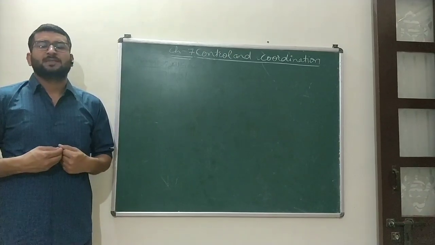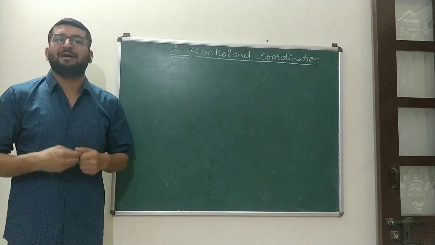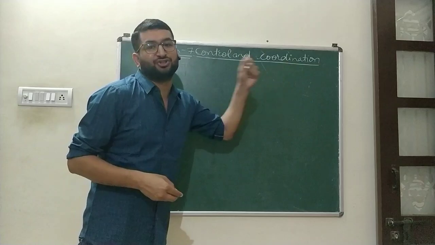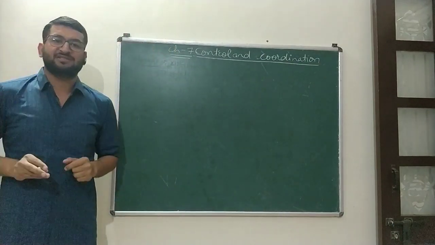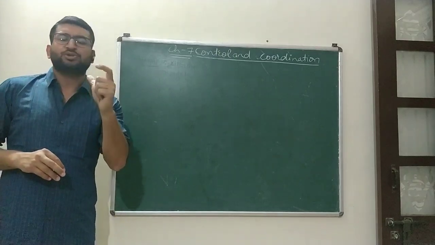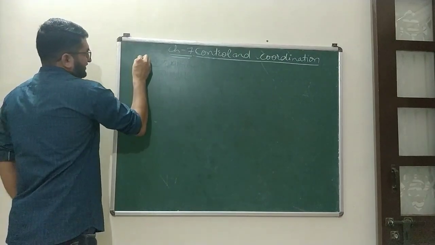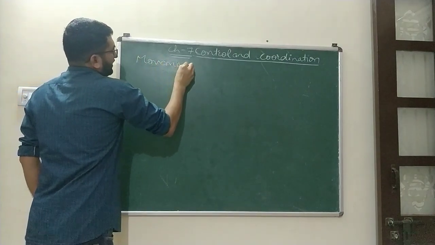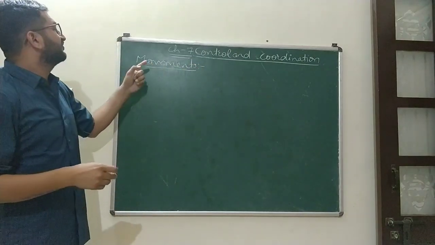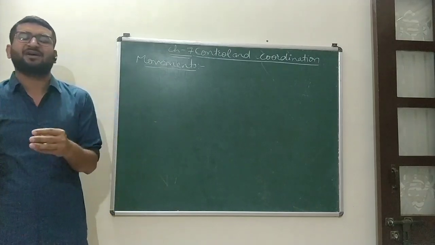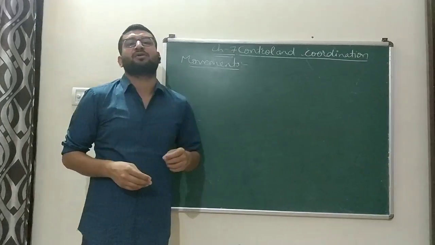Hello children, today we will start chapter 7 of your syllabus and the second chapter of biology, that is control and coordination. As we have discussed certain life processes in our previous chapter, we discussed a life process named movements. Whether an organism is alive is measured by a life process named movement. Whether the organism, which is a living one, is showing a certain movement or not.